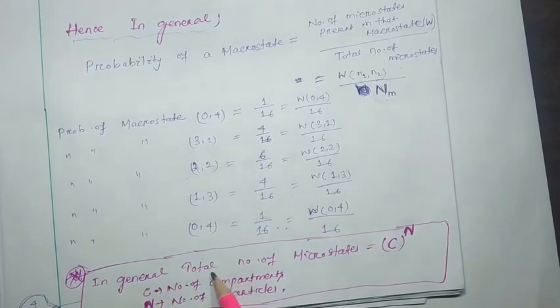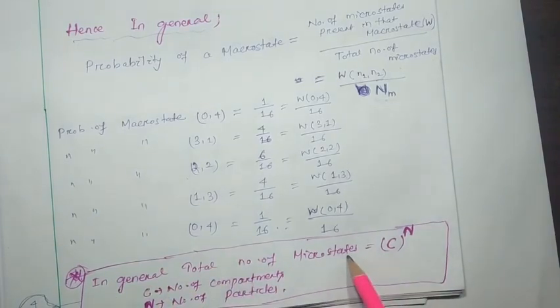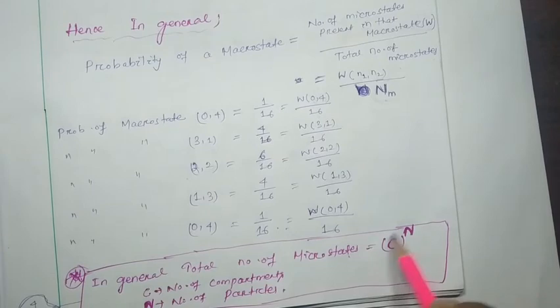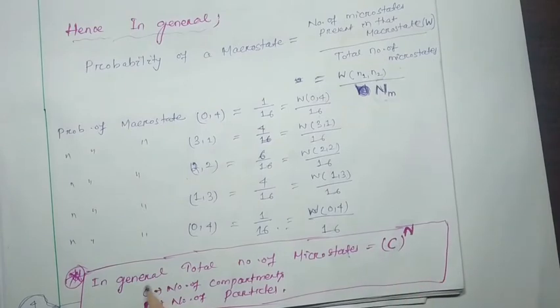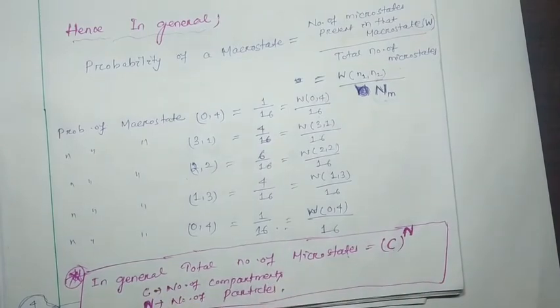So in general, the total number of microstates will be C to the power n. That means the number of compartments to the power of the total number of particles. Here C is the number of compartments and n is the number of particles.